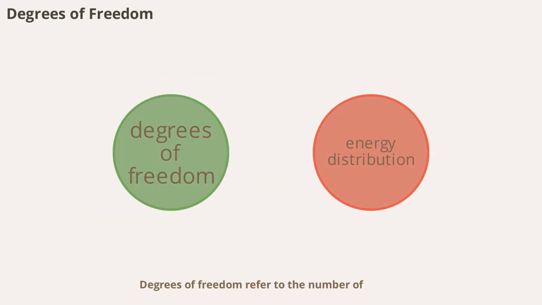Degrees of freedom refer to the number of independent ways a molecule can move or store energy. For a simple monatomic gas, molecules can move in three directions, x, y, and z, giving 3 degrees of freedom. More complex molecules like diatomic or polyatomic gases can also rotate or vibrate, adding to their degrees of freedom. This concept is crucial for understanding how energy is distributed among molecules and how gases absorb and release heat.